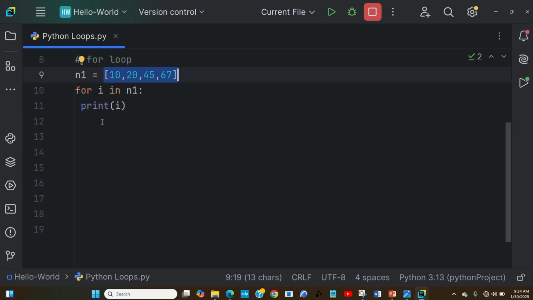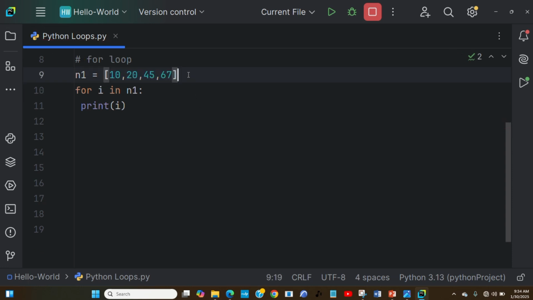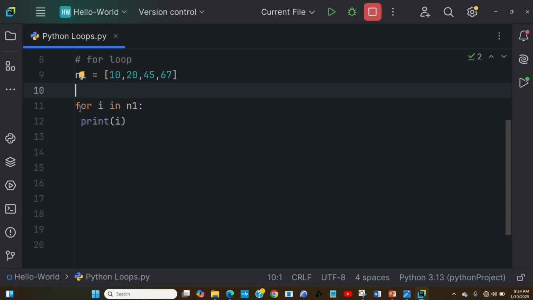So now I want to be able to do what? I'm saying for i in n1. Using the for loop, look at what is going to happen. For i in n1, what am I trying to say? It is going to iterate with the for loop, which means that I want to print all the items in this particular n1 list.